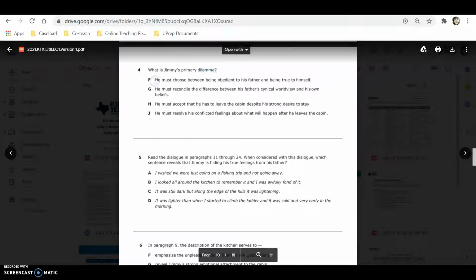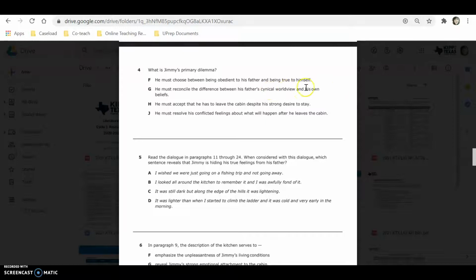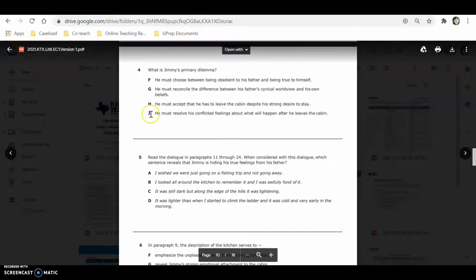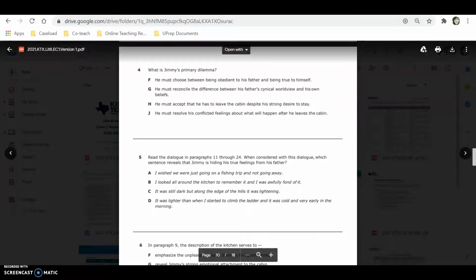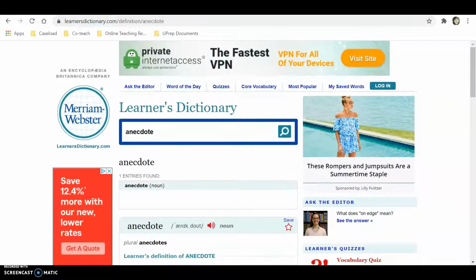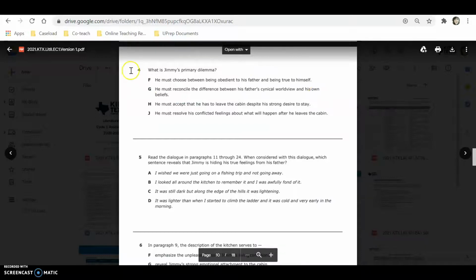F. He must choose between being obedient to his father and being true to himself. G. He must reconcile the difference between his father's cynical worldview and his own beliefs. H. He must accept that he has to leave the cabin despite his strong desire to stay. Or J. He must resolve his conflicted feelings about what will happen after he leaves the cabin. Any words that you don't know, look them up on Learner's Dictionary. Pause this video, answer question 4 and illuminate, and come back.